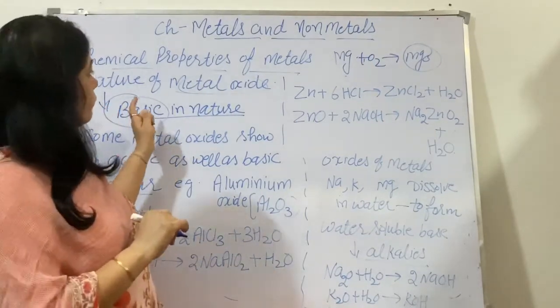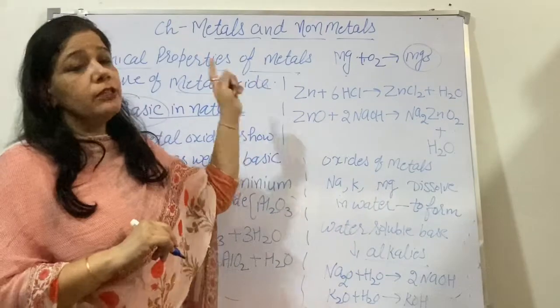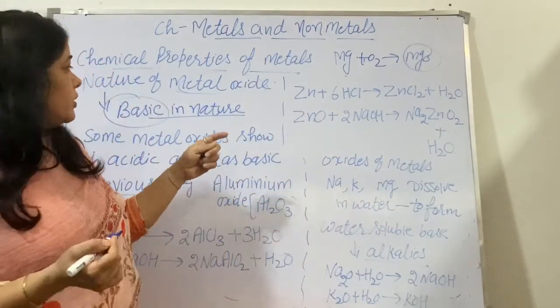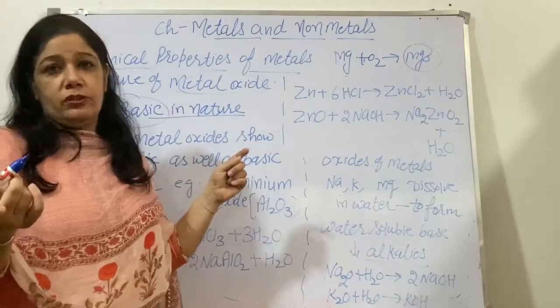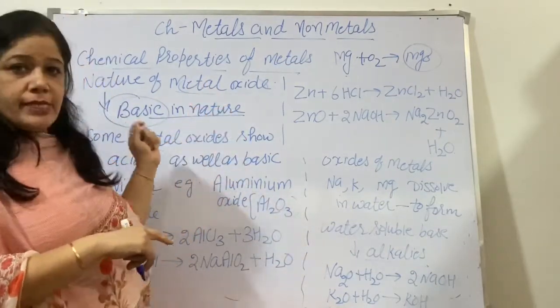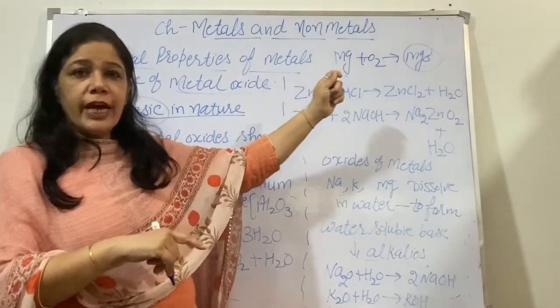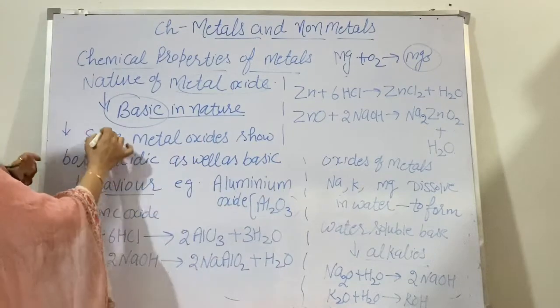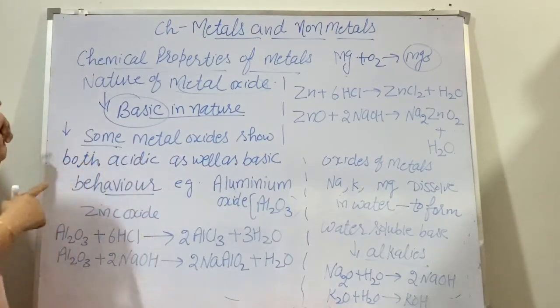As we compare it with the non-metal oxide, if I say SO2, that is of which nature? That is of acidic nature. So you can write one more difference here, that metal oxides are basic in nature and non-metal oxides are acidic in nature. But there is a very important question of this chapter.